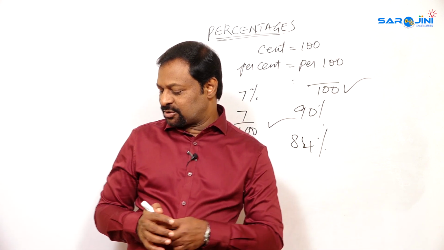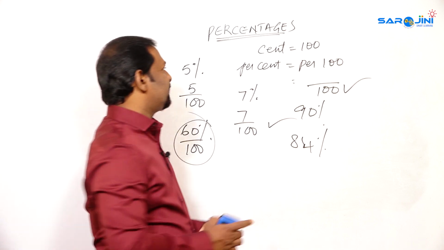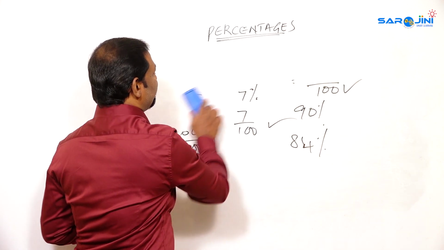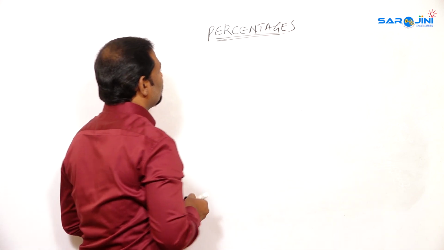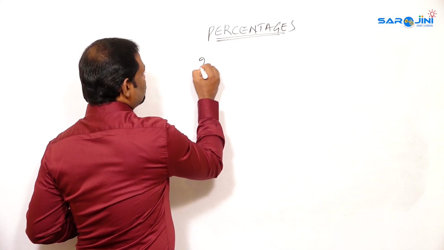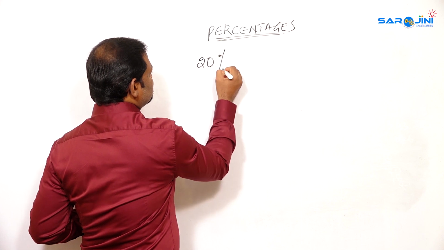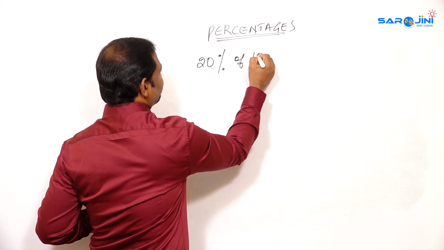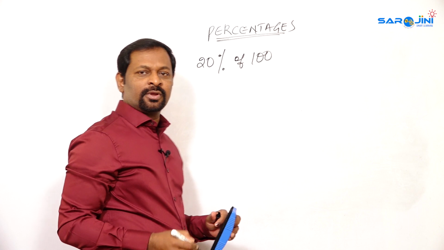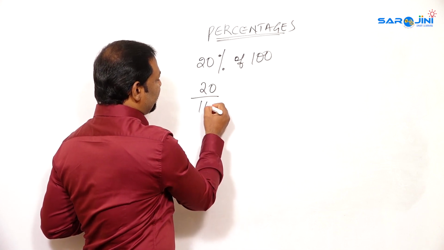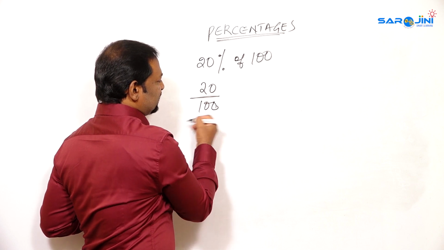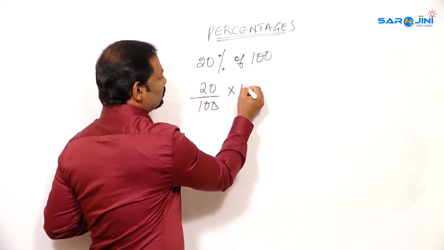I'll give some examples and we'll discuss this topic today. Now see, 20% of 100, suppose I give. How are we going to do it? 20 divided by percent, means 100, I told. That is 20 by 100 into 100.